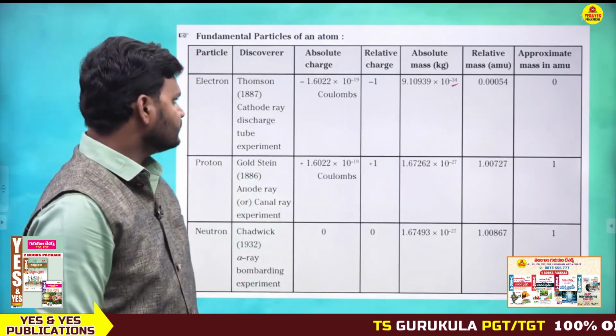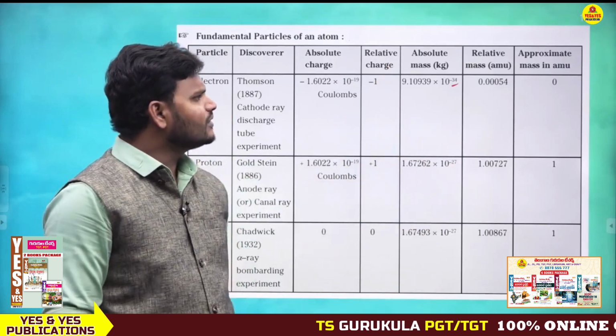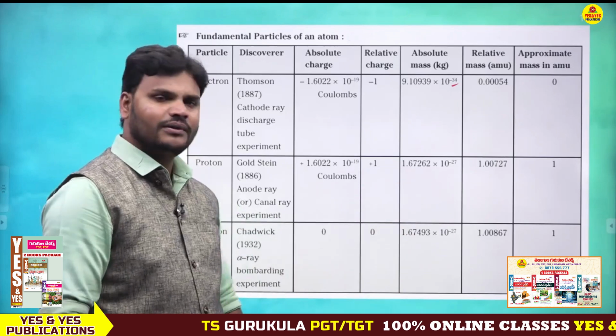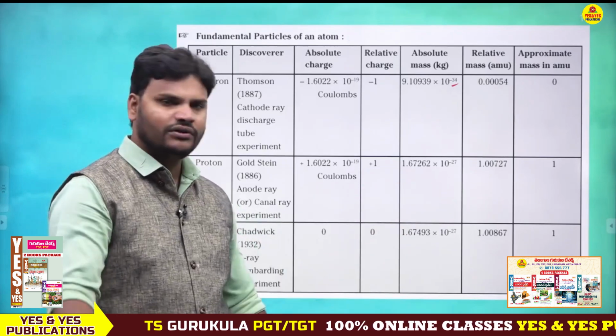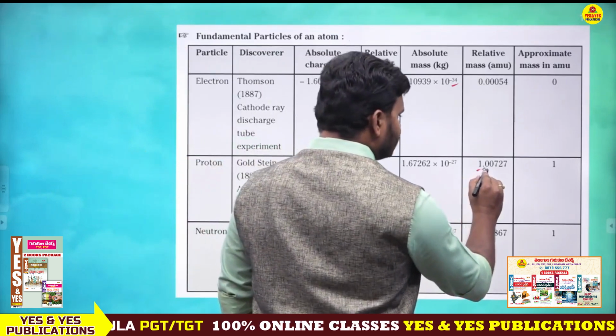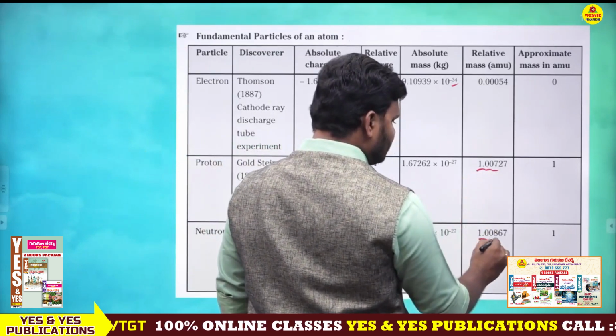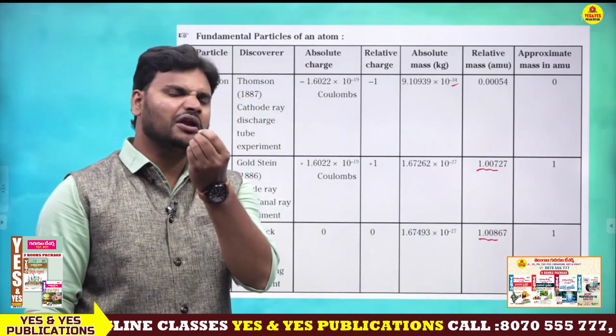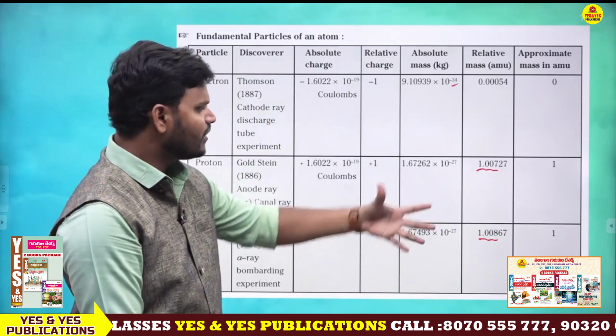So what is the relative mass? This is the relative mass, 0.00054. Here 1.00727, here 1.00867. Just look at the values, 1.007, 1.008. So 007, 008, very little difference. Almost these two have the same mass.